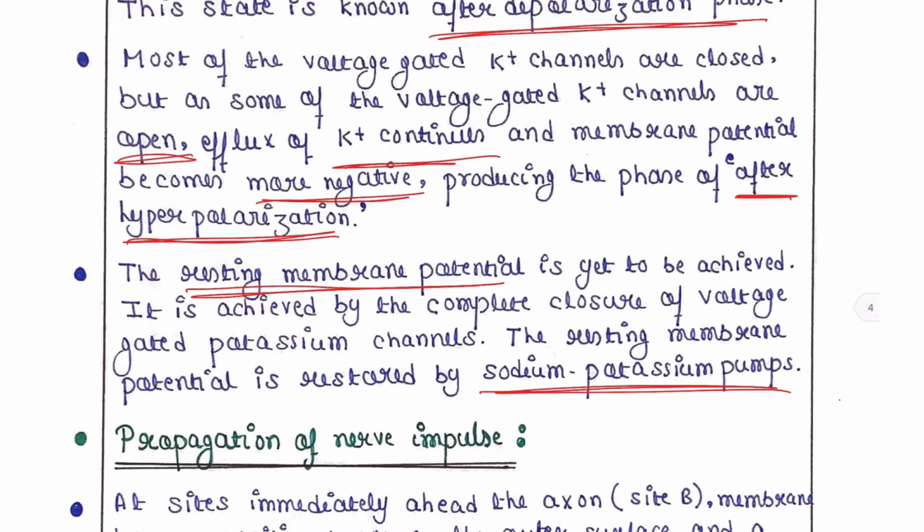So now we will see the propagation of nerve impulse, because till now we have seen how the action potential is generated at a particular point of the neuron. That we have seen at the particular site, that is site A, how the action potential was generated. Now we will see how the nerve impulse, or the action potential, will be propagated throughout the nerve fiber.